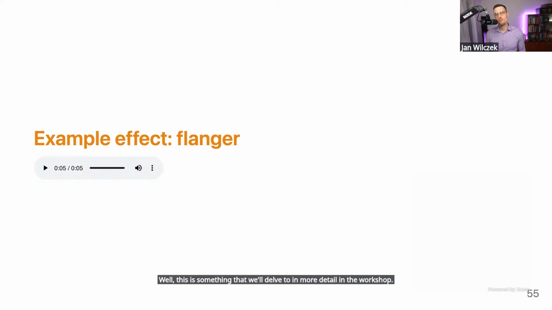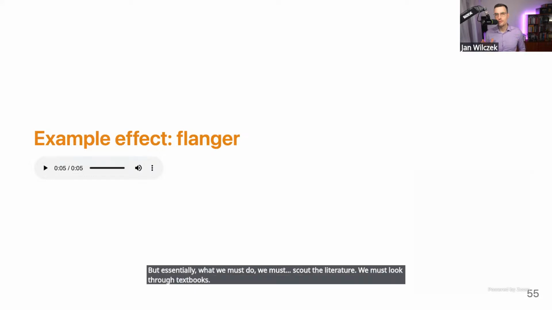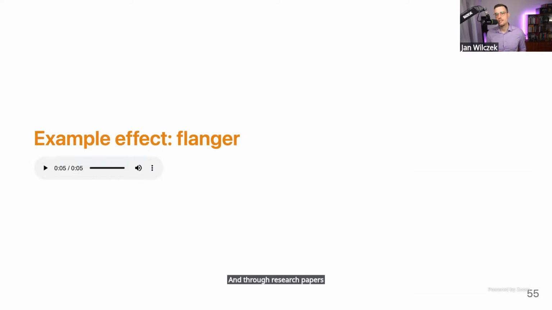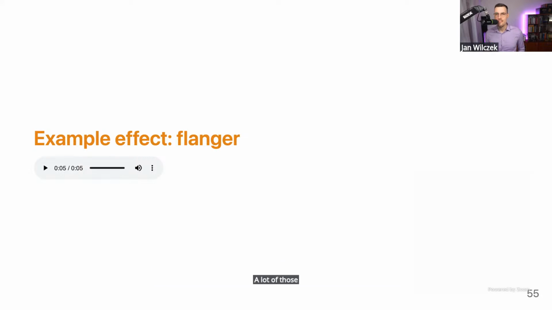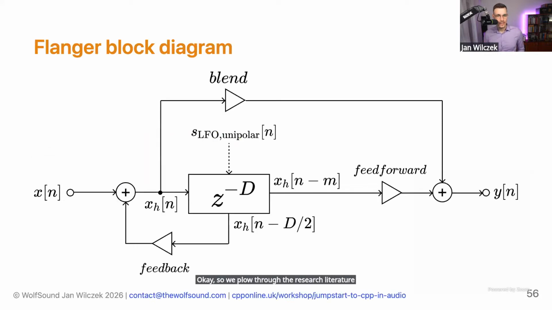But essentially what we must do is scout the literature. We must look through textbooks and through research papers to see if there is an algorithm that fits our needs. Of course, if you want to do something truly novel, you need to come up with such an algorithm yourself. But for the most part, a lot of those algorithms have already been published. So we plow through the research literature and we see something like this.